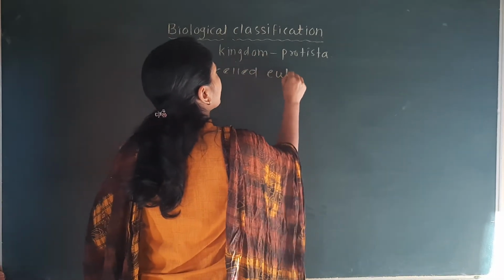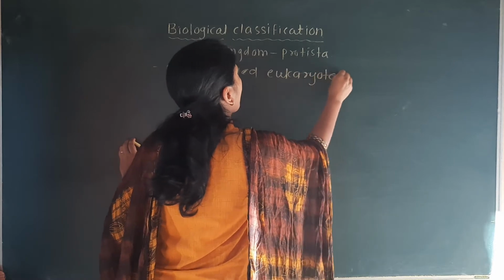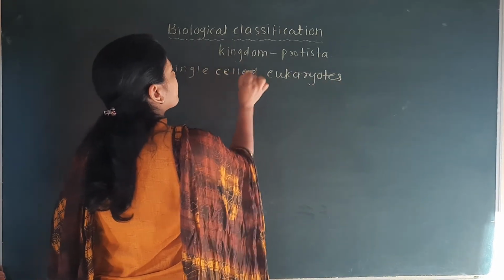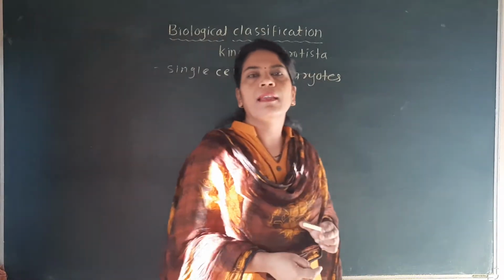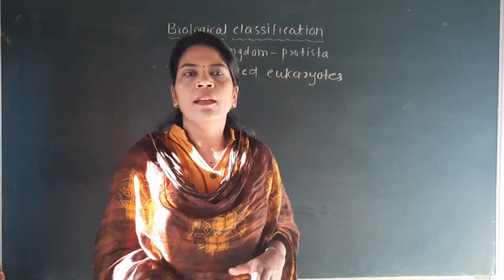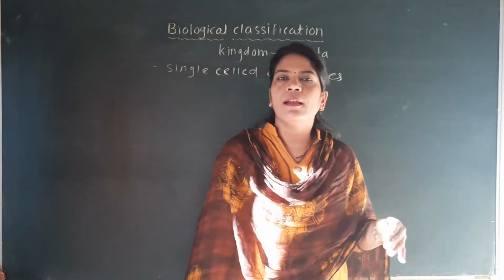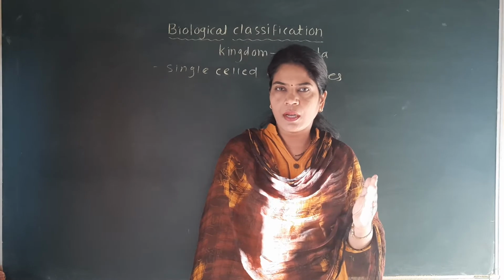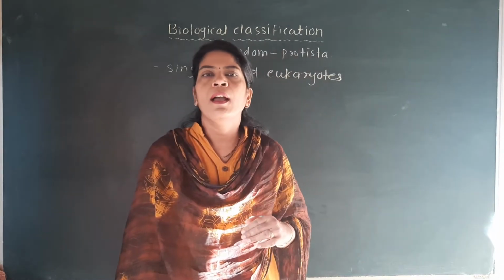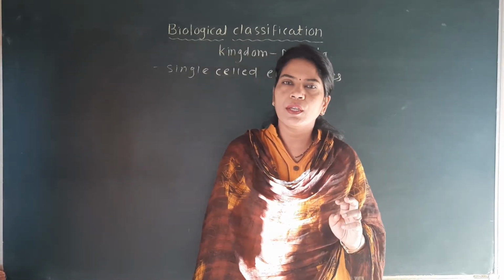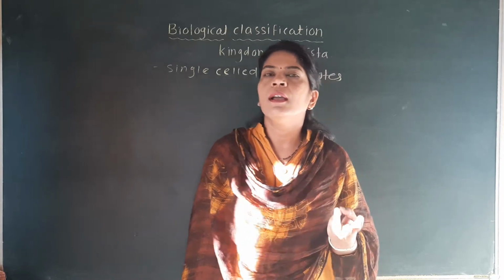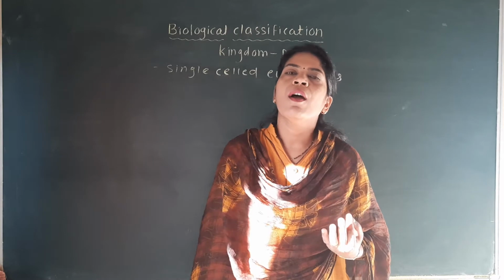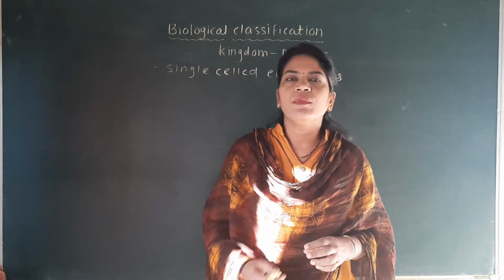As you remember, in a tabular form in the first lecture of this biological classification, we have seen that only the kingdom Monera is the prokaryote, but from kingdom Protista to kingdom Animalia, all these four kingdoms are eukaryote. That means kingdom Protista, kingdom Fungi, kingdom Plantae, and kingdom Animalia.